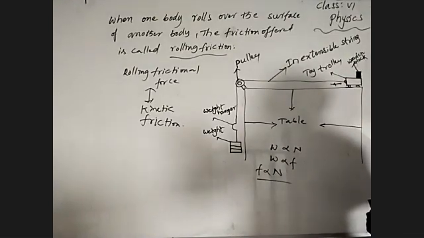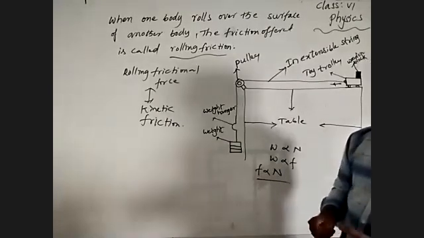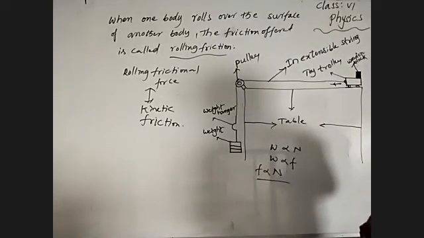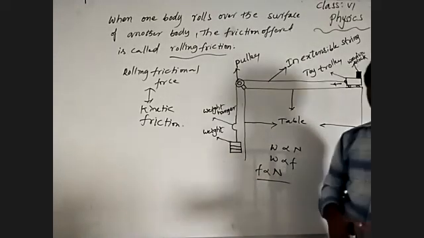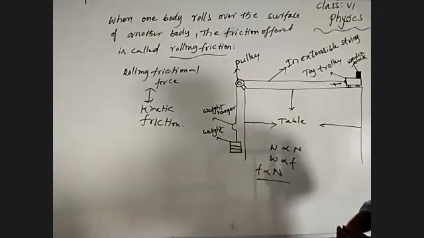The force comes into play between two objects. One object rolling over another surface, that force is called rolling frictional force.